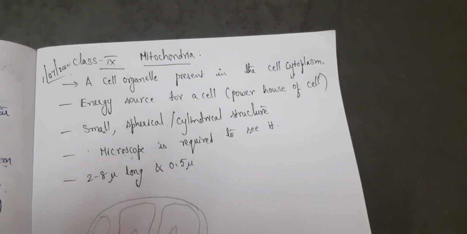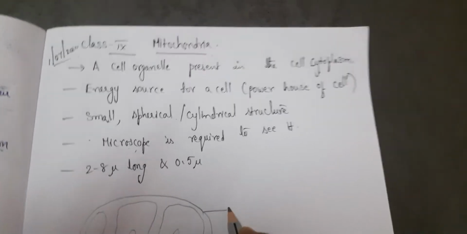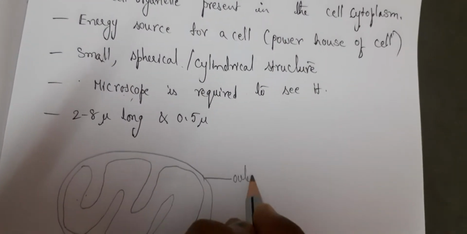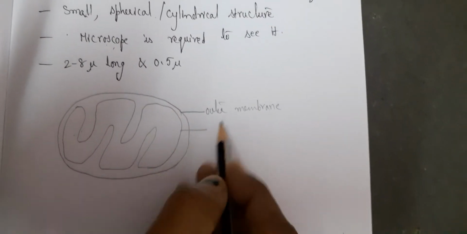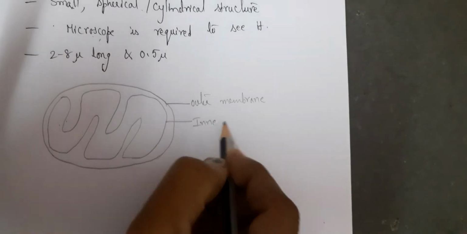Like this. So two membranes. This is the outer membrane. So mitochondria is made up of two membranes. This is the outer membrane and this is the inner membrane.